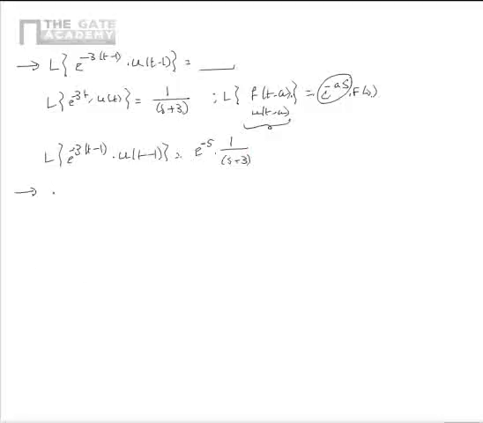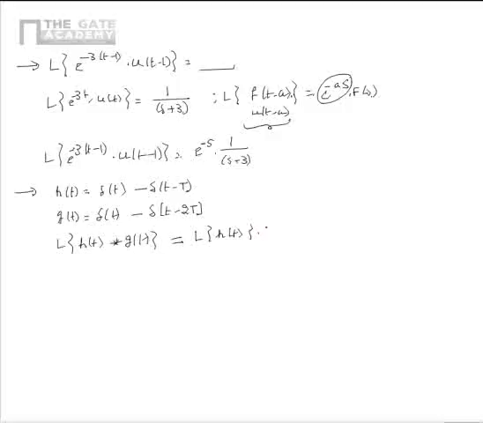Now let us consider another problem in which there is a function h of t, which is equal to delta of t minus delta of t minus capital T. There is another function g of t, which is equal to delta of t minus delta of t minus 2T. We need to find the Laplace transform of h of t convolved with g of t. From the properties of the Laplace transform, this is equal to the Laplace transform of h of t multiplied by the Laplace transform of g of t.